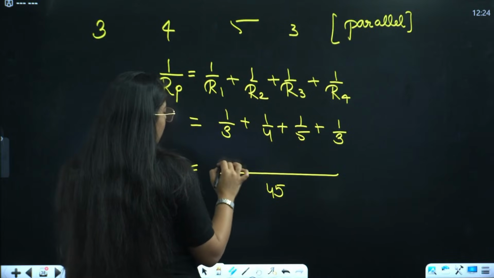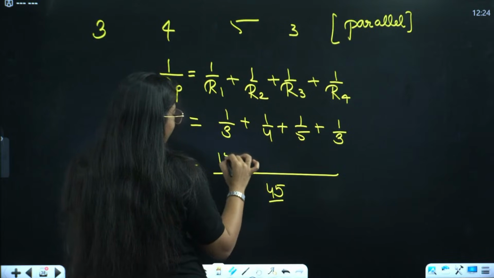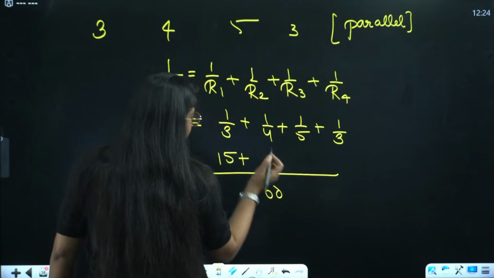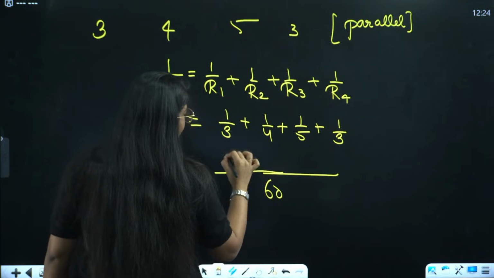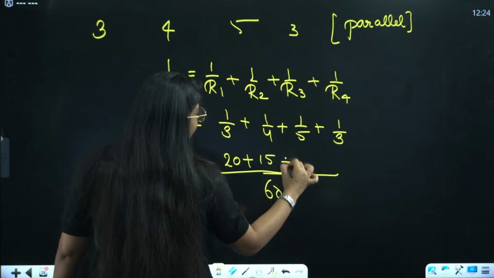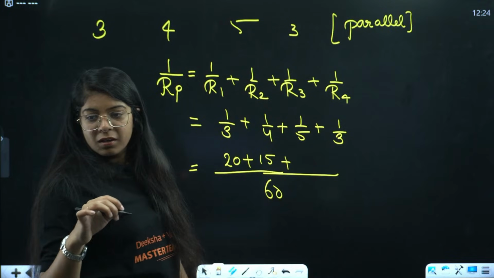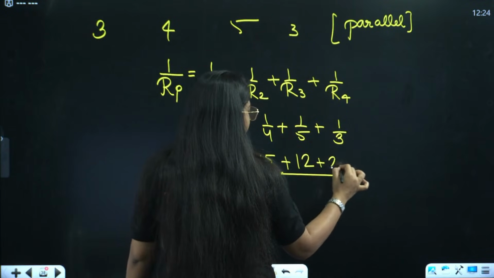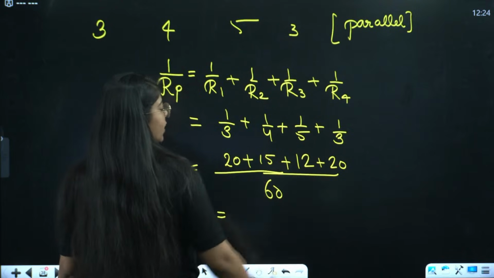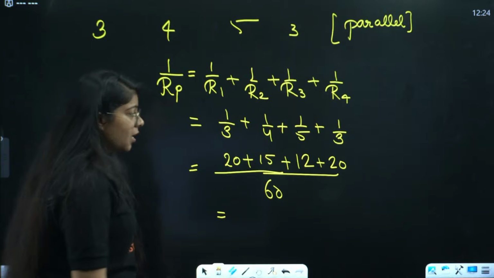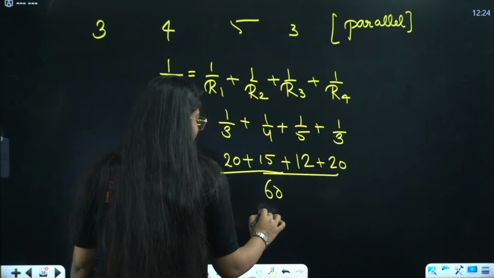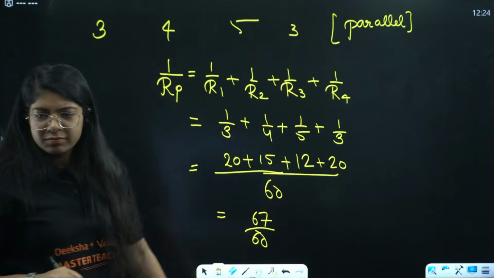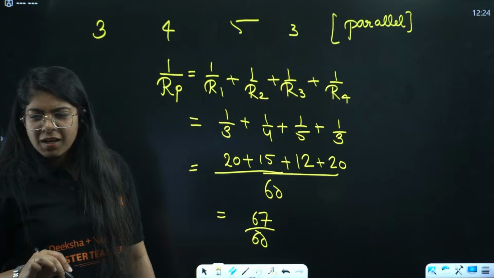Okay. 3 into 20 plus 4 into 15 plus 5 into 12 plus 3 into 20, right? So 20 plus 20, 40, 40 plus 15, that is 55 plus 12. 55 plus 12 is 67 divided by 60. Did I do something wrong? What is wrong?